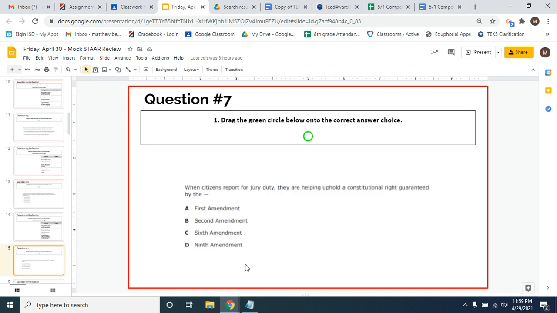All right, this question says when citizens report for jury duty, they are helping uphold a constitutional right guaranteed by the. So we just have to remember what amendment in the Bill of Rights talks about the right to trial by jury. The correct answer would be C. It says that you have the right to have your trial judged not by the government, but by just normal people who would all serve on a jury, right? The jury is just made up of people who are randomly called upon, and so if you're reporting for jury duty, you are helping uphold the Sixth Amendment.